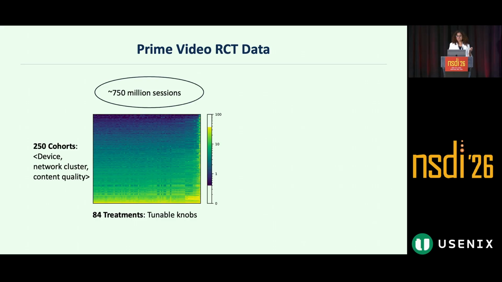And this RCT is run across a wide range of Prime Video customers, spanning 53 device models such as smart TVs, set-top boxes, etc., and 9 network clusters, which are defined by network bandwidth, latency, and predictability, and content types SD, HD, and UHD. This in total gives us 250 cohorts, where a cohort is a group of users defined by the same network quality, device, and content quality.